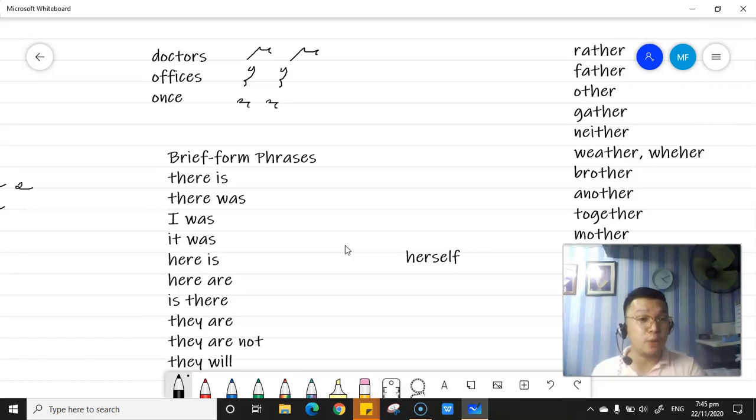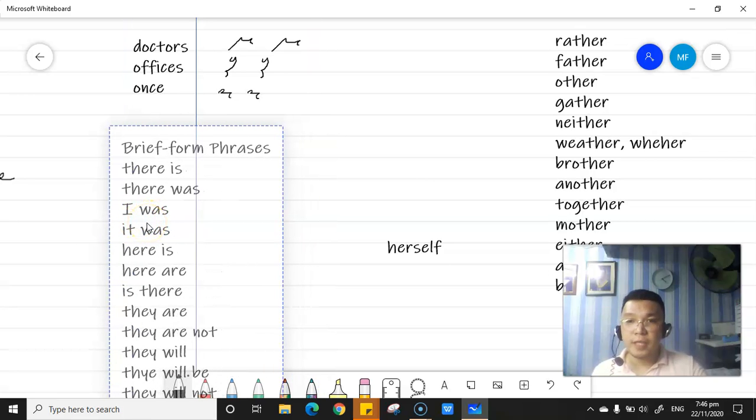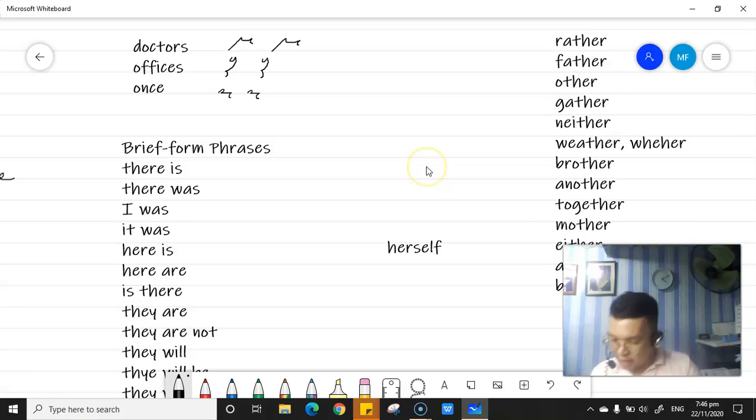That is how you determine if it is a phrase or a clause. Okay, let's have the brief form phrases. There is, we have the under, it, and s.